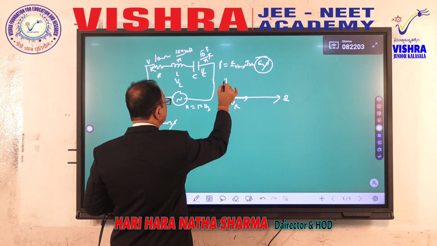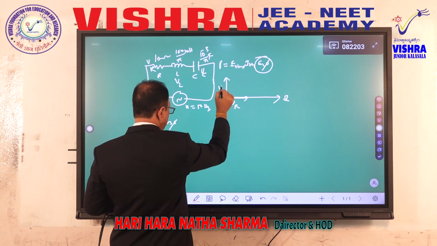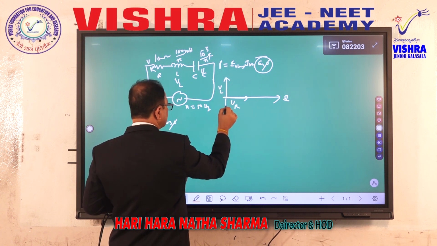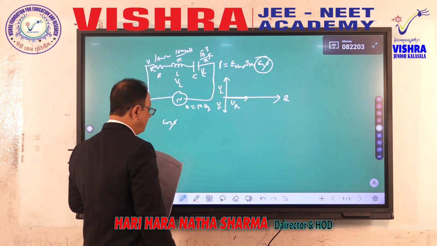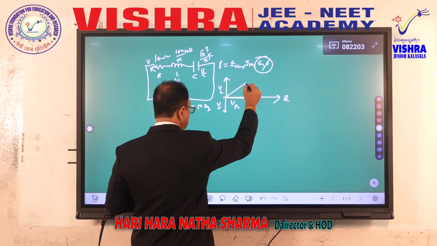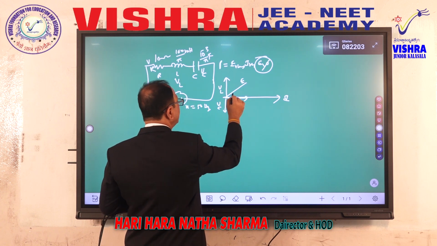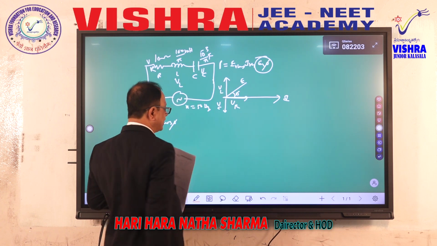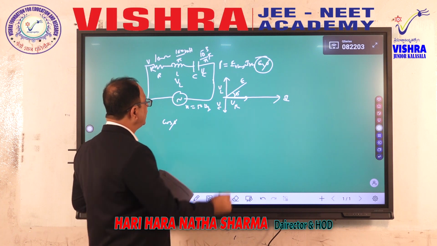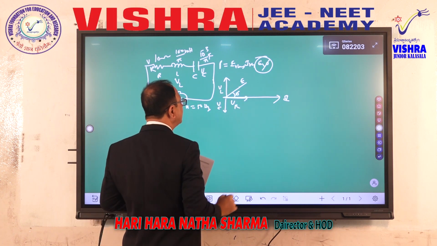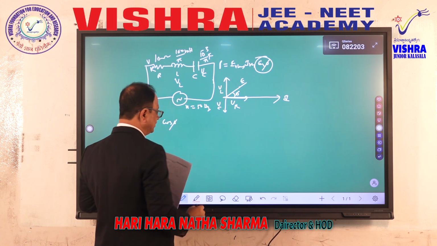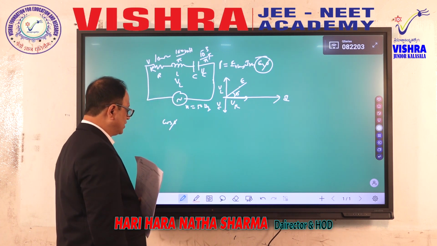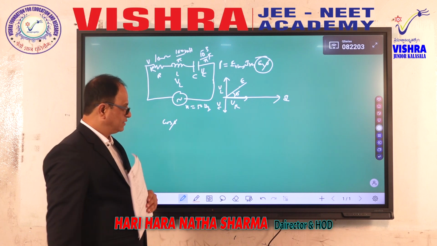Now potential drop across the inductor leads the current by pi by 2, across the capacitor lags behind by pi by 2, and the resultant of potential is E, which makes an angle phi with the current line. That is the angle between the current line and the EMF, and the cosine of phi will be the power factor.